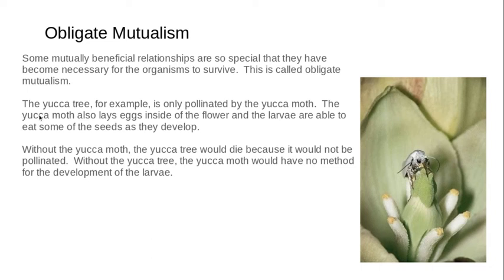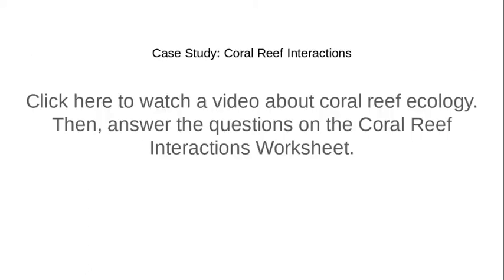So an example of this is the yucca tree and the yucca moth. So basically these guys have evolved over time so that they can only exist with each other. So the yucca tree, for example, is only pollinated by the yucca moth. And the yucca moth also lays eggs inside the flower, and the larvae are able to eat some of the seeds as they develop. So without the yucca moth, the yucca tree would die because it would not be pollinated. Without the yucca tree, the yucca moth would have no method for development of the larva. Okay, coral reef, that'll be something we'll do at another time, possibly.